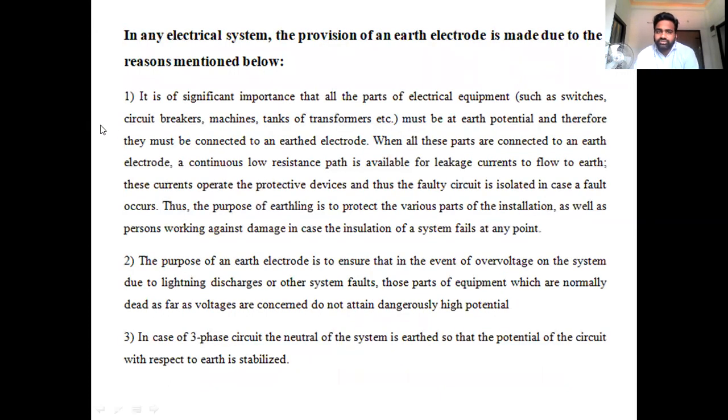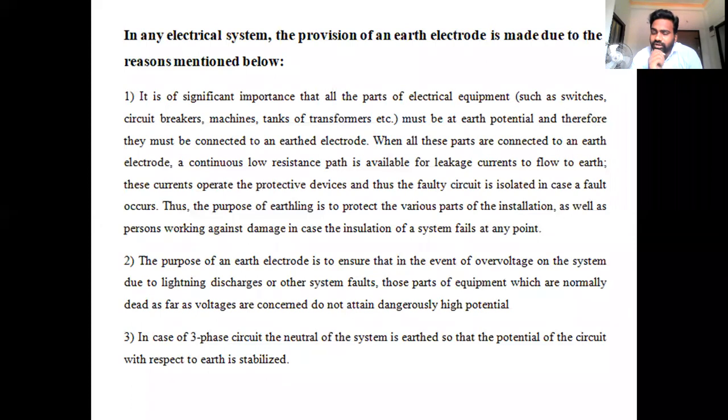So what is the purpose of earthing? What is the main purpose of earthing? What are the various reasons involved in the concept of earthing? That means, what is the general significance of earthing? Earthing is nothing but a general earthing procedure. Most of you are very familiar with the concept of earthing.